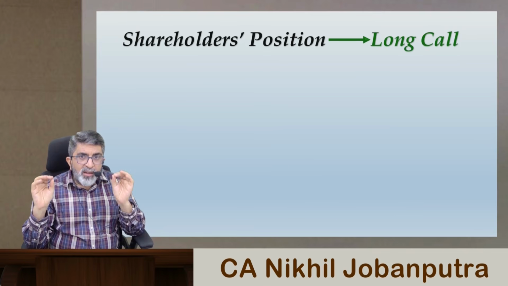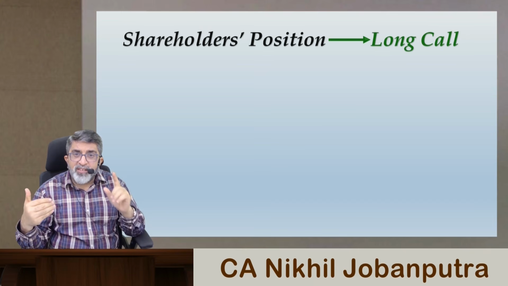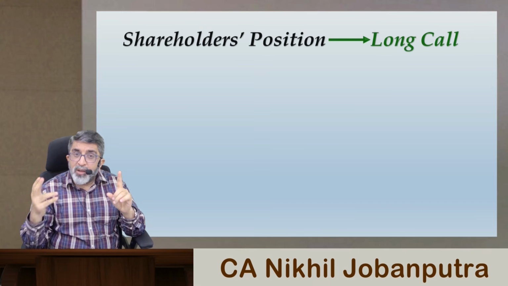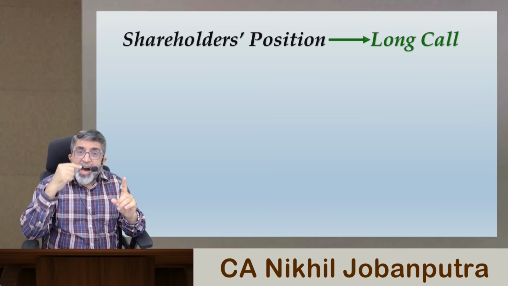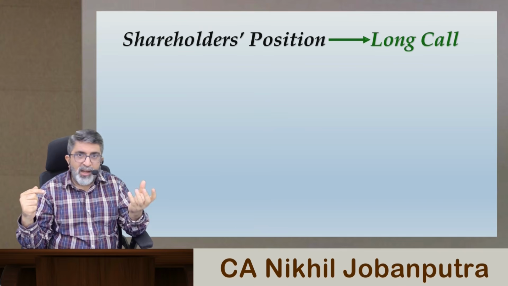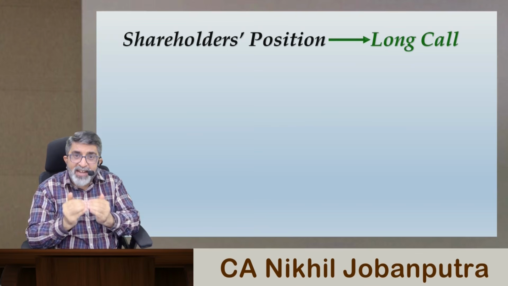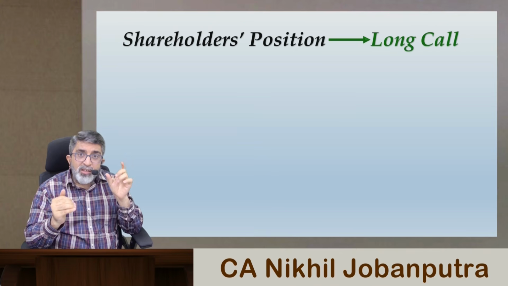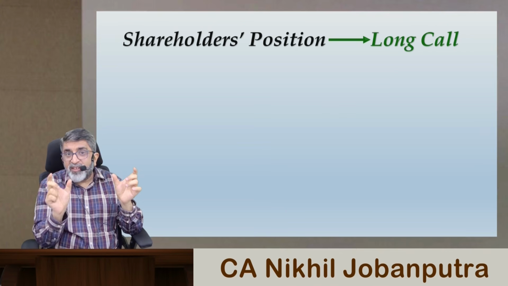let me summarize this for you. Why is the shareholders' position considered long call? Because if the assets of the company are greater than the value of the debt, the shareholders choose to pay the debt in full and get the remainder. In that case, we were considering that the market price of the asset is greater than the exercise price.